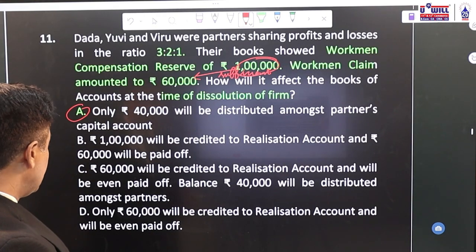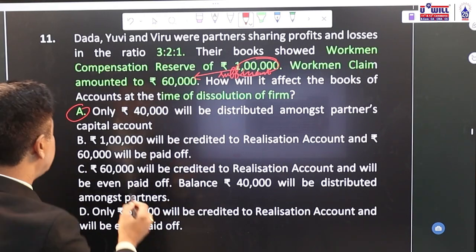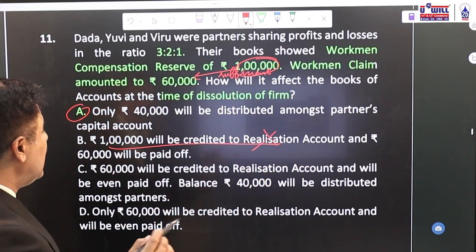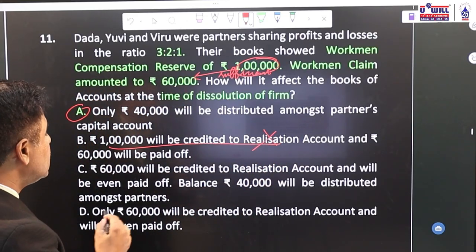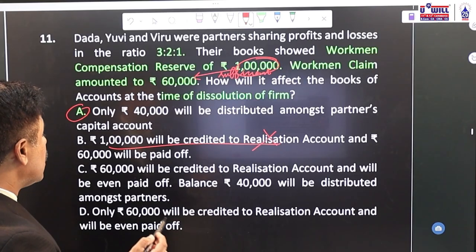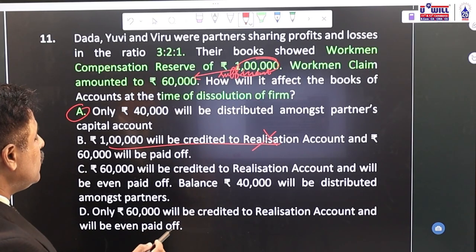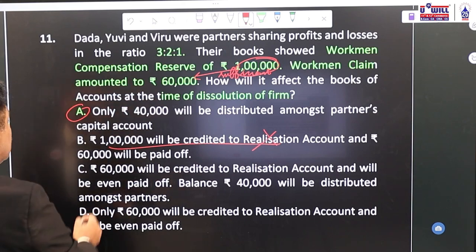Okay. 1 lakh will be credited to realization account is obviously wrong. Workman's compensation reserve 1 lakh will not go in realization account. 60,000 will be credited to realization account as workers' claim and will be paid off, and balance 40,000 will be distributed amongst partners. This is also correct.